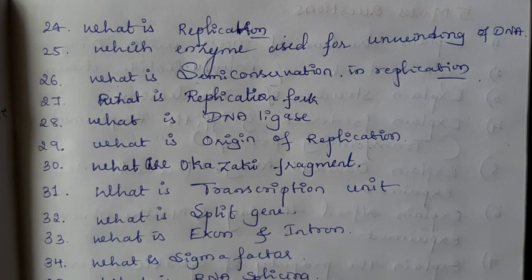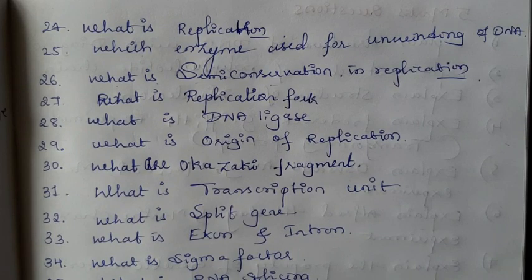The DNA replication starts with specific sequences like the Pribnow box or TATA box. Okay. Sorry, DNA polymerase helps in the DNA replication.